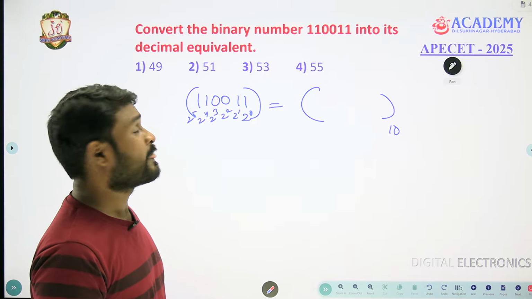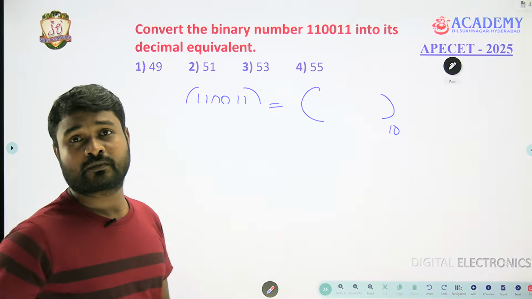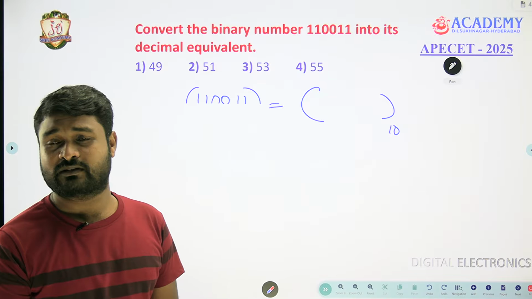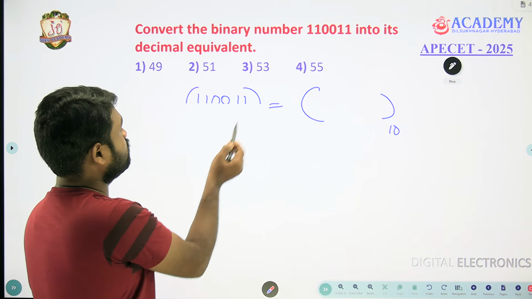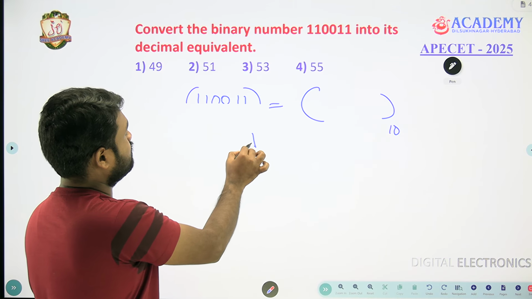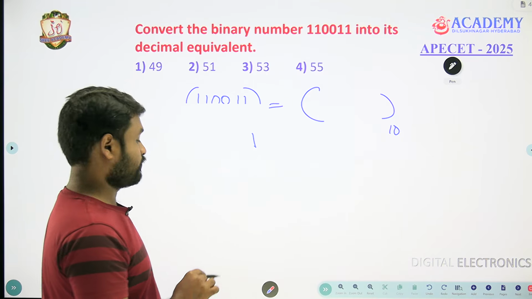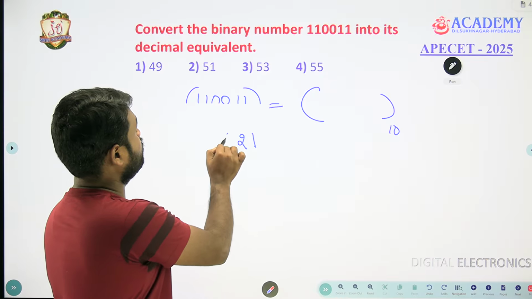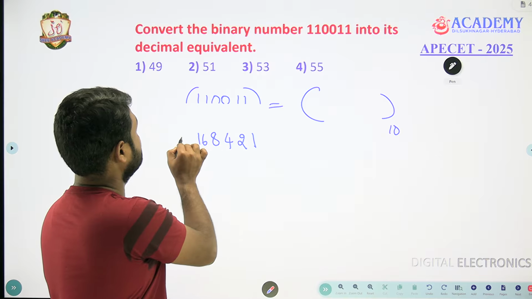That's only the matter. Other logic also you can implement. I will tell what that is. Instead of writing like this, you write the 8421 code to your left, then wherever ones are there, you add them. So I am writing correspondingly 1, 2, 4, 8, 16, 32.